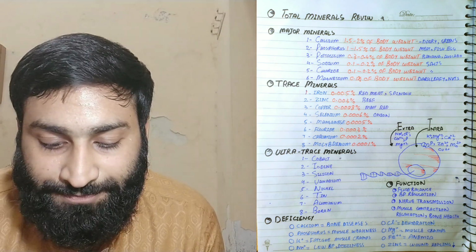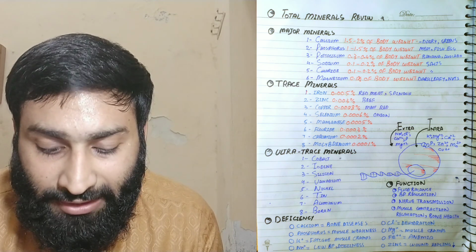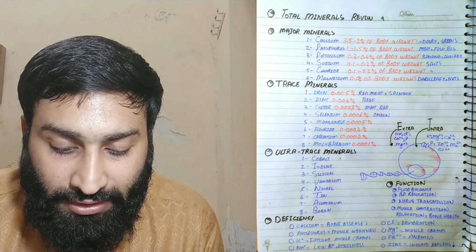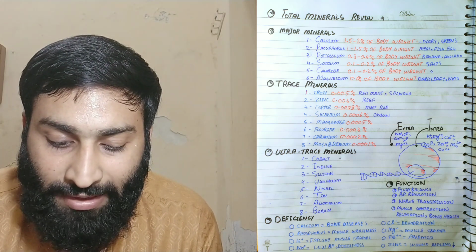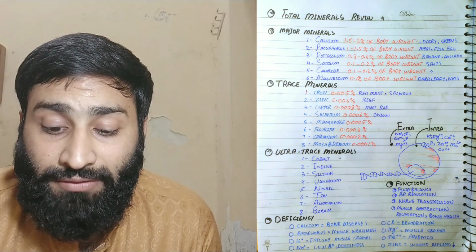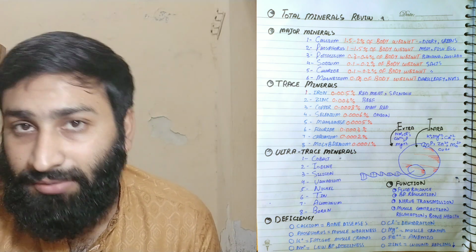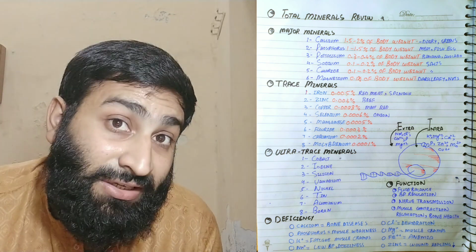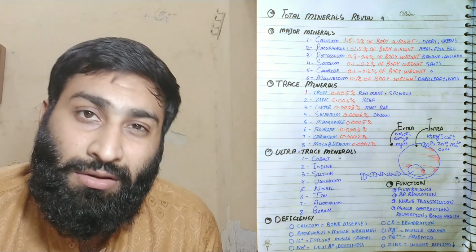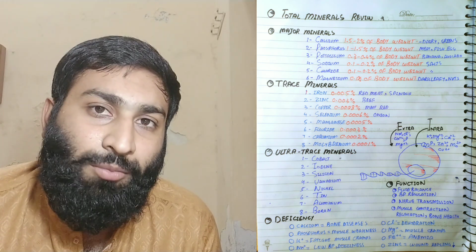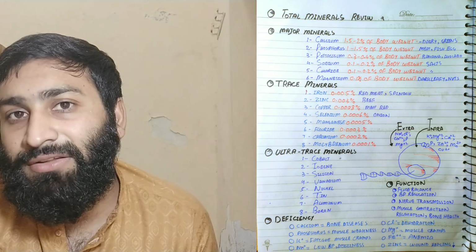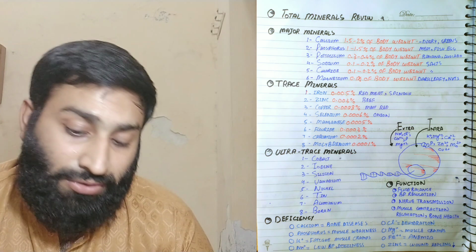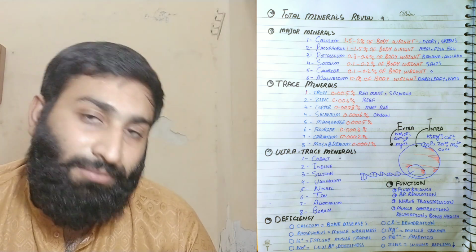Now the trace minerals. There are basically eight trace minerals: iron, zinc, copper, selenium, manganese, fluoride, sorry, and chromium and molybdenum. Iron is 0.005%, more or less. Excessive iron accumulation can lead to cancer and to hemochromatosis and a lot more imbalances. Overloading of iron is bad, so remember that. But you should consume red meat and spinach in moderate amounts.